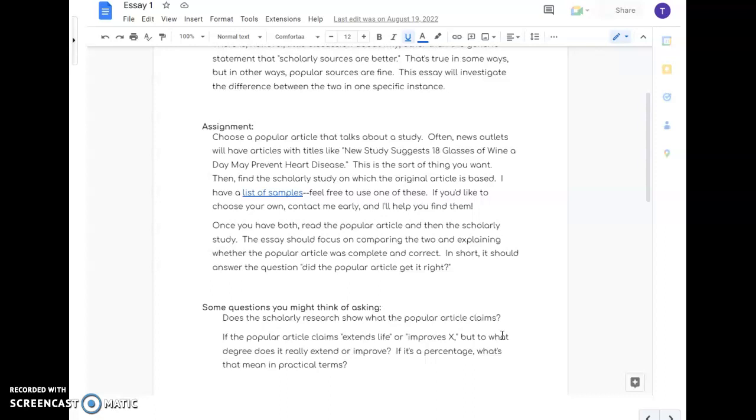Once you have both, I want you to read the popular article and the scholarly study, and then here is the kicker. The essay should focus on comparing the two and explaining whether the popular article was, as I like to call it, complete and correct. In short, it should answer the question, did the popular article get it right? In other words, if we only read the popular article, would we have an accurate understanding?